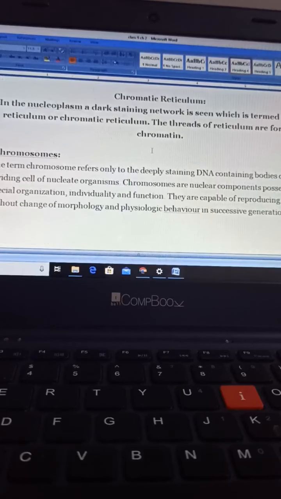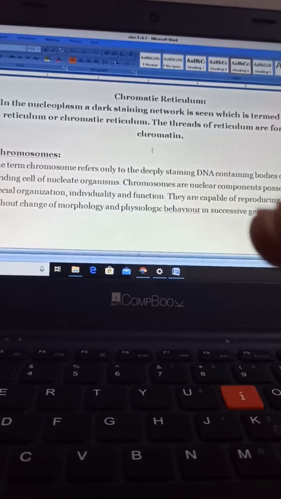Now, chromosome. The term chromosome refers to the DNA containing body observed in the dividing cell of an organism. See children, when the cell is ready for division, division means dividing into two daughter cells, at that moment the chromatin thread-like structure forms chromosomes, and these chromosomes contain DNA and DNA has codes.